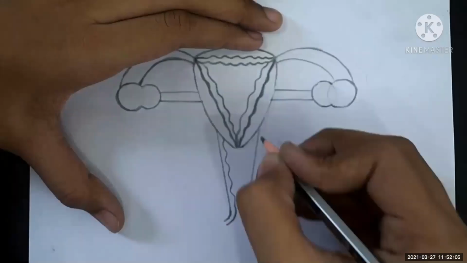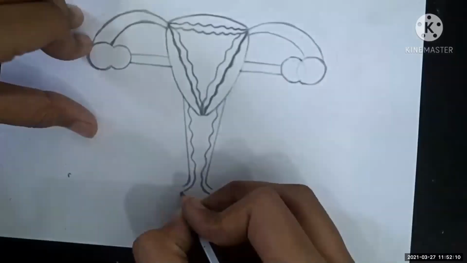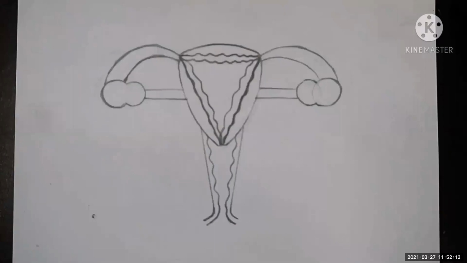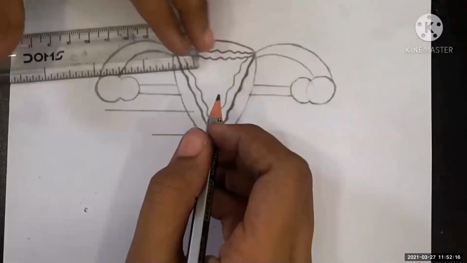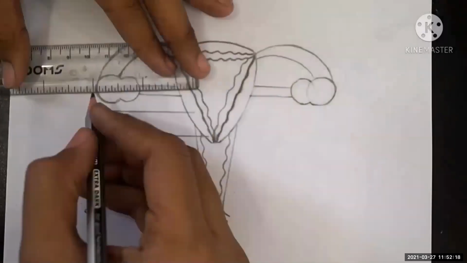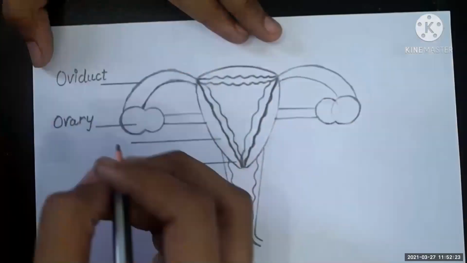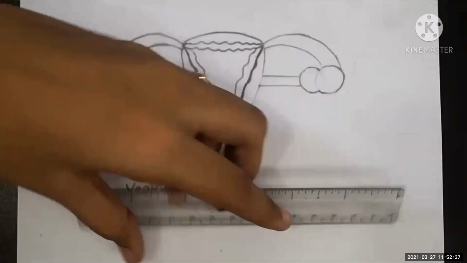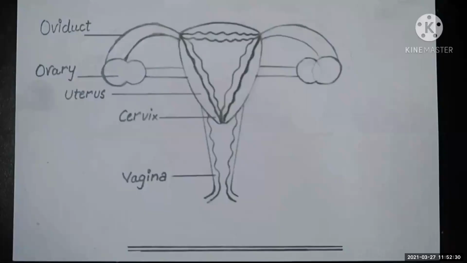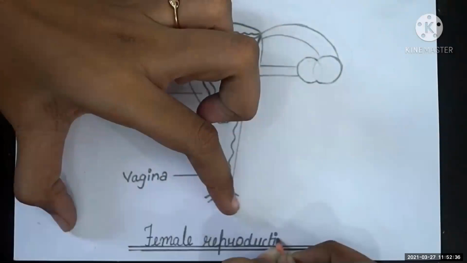So practice it. Oviduct, ovary, cervix, and vagina. And at the end, you have to write the name of this diagram. Okay, that is the female reproductive system.